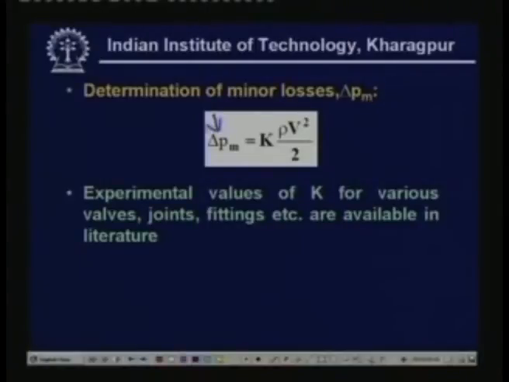Generally the minor losses are given as delta P_M. This is the sum total of minor losses, and that is equal to K, a factor K, into rho v square by 2. That means the minor losses are always proportional to the velocity pressure term. This factor K has to be determined experimentally, and it will be different for different types of valves, joints, fittings, bends, etc. Generally the values of K for different fittings, valves, etc. are available in standard literature.